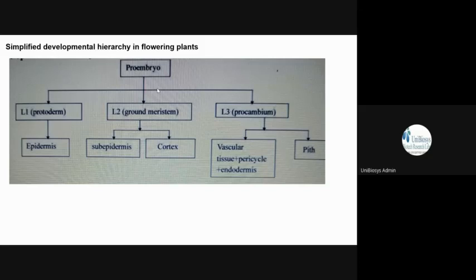So that is known as, in the case of flowering plants, ground meristem, which gives rise to the cortex and subepidermis. So you have the epidermis outside, inside the subepidermis, then you can see the cortex. Just below the cortex, you can see the vascular tissue, pericycle, endodermis, and pith. So this is the organization of how the ectoderm, endoderm, and mesoderm, which in flowering plants are protoderm, ground meristem and procambium, are kept in a hierarchy.